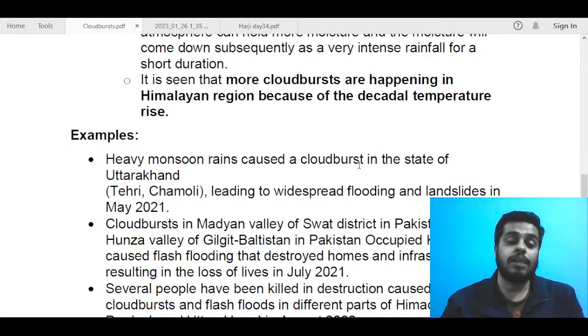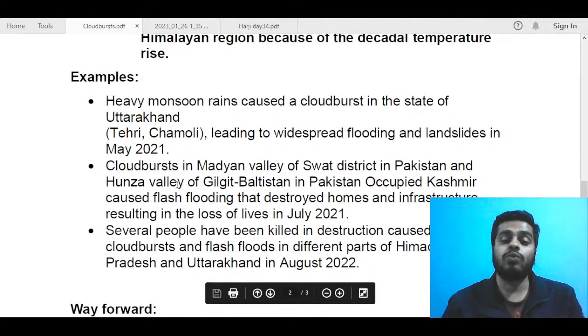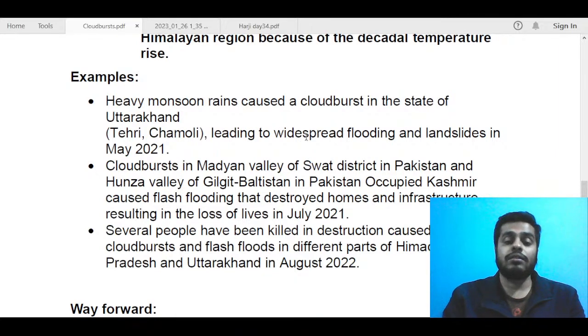Next, we move on to talking about some of the examples. One of the most famous examples is about Uttarakhand, in Tehri and Chamoli districts. Heavy monsoon rains caused cloudburst. This happened in May 2021, and it led to widespread flooding and landslides. After this, some cloudbursts of less intensity have also been happening in Uttarakhand, but I think this was very high intensity, and it even led to loss of some lives.